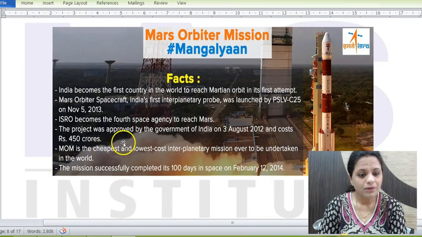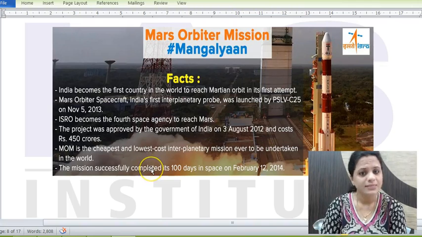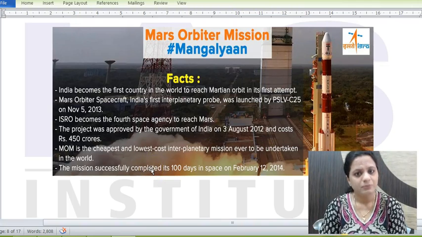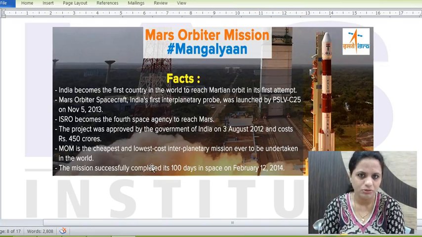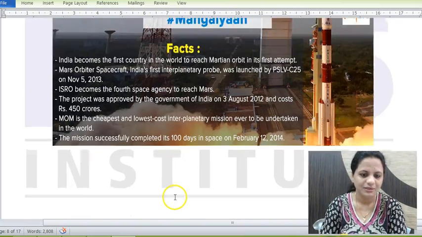Also, one more important point is that it was the cheapest and lowest cost interplanetary mission ever to be undertaken in the world. So it is much, much cheaper than what NASA does. So that is why you should understand why NASA payloads were also there on Chandrayaan 1, when it can also send payloads to moon, because this is much, much cheaper. So India can do it much cheaper and give you the same quality, the same services at a cheaper rate.